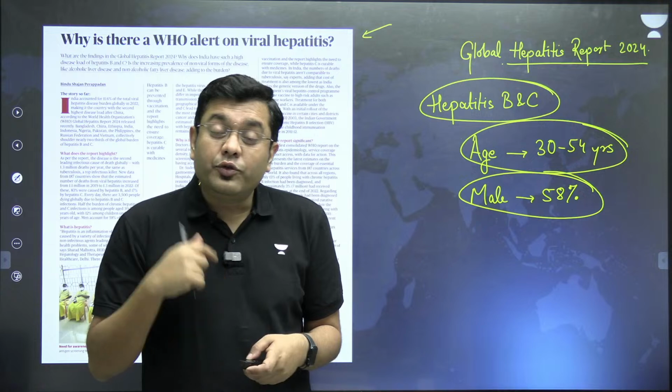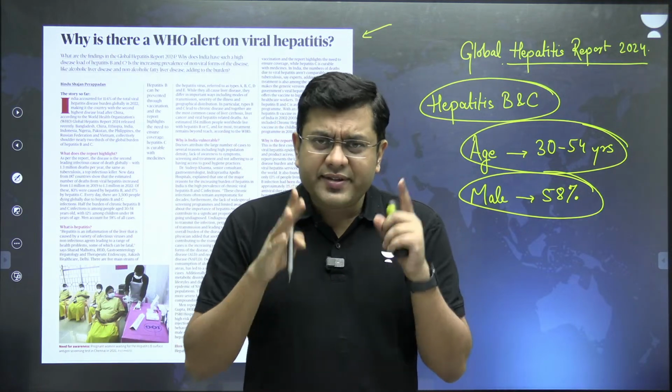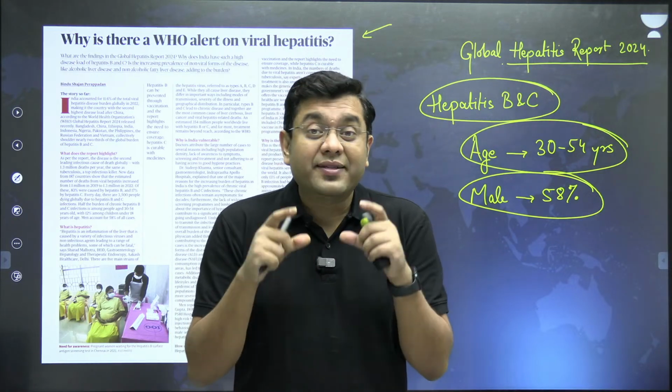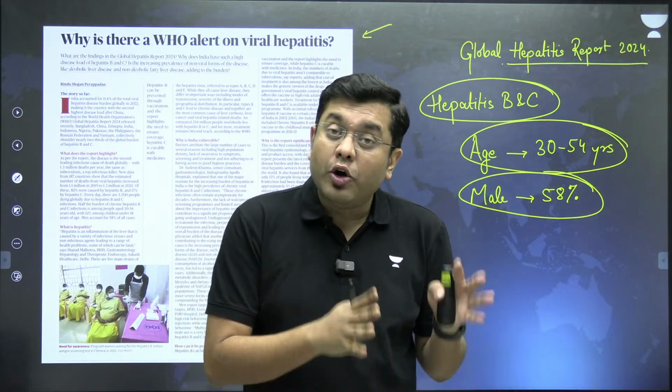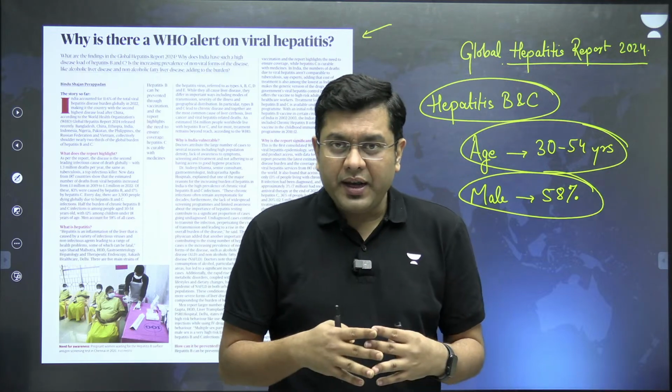Now, what are the reasons why it spreads so significantly in countries like India? Before that, what is this hepatitis in itself? What portion of the body does it impact? It impacts the liver, leads to inflammation of the liver and curtailment of the functionality of the liver. The liver doesn't function as properly.